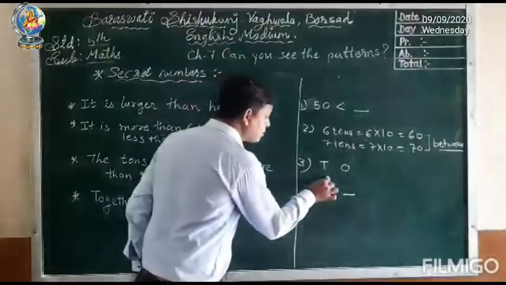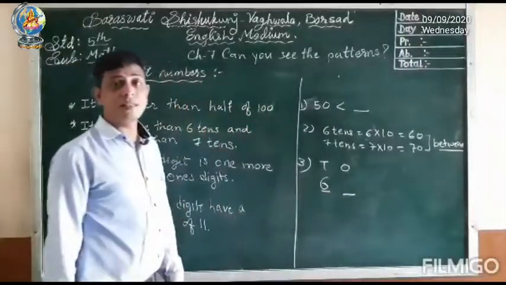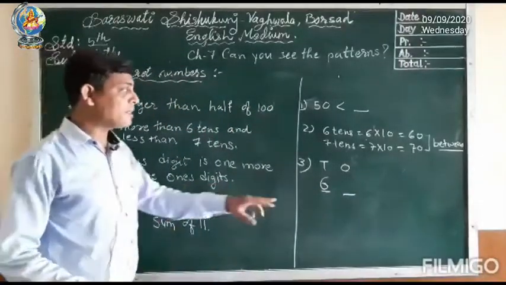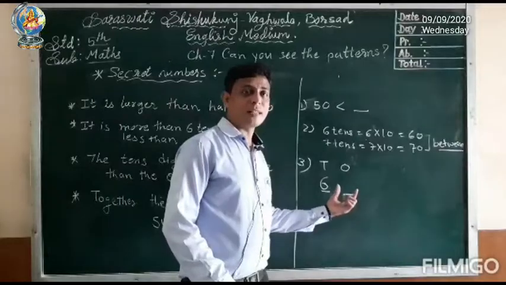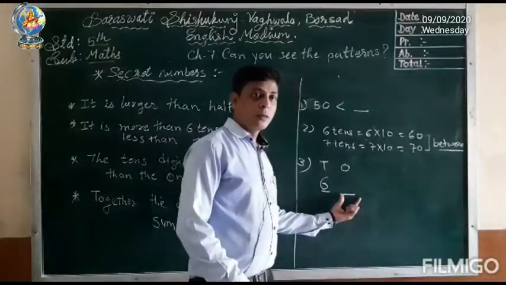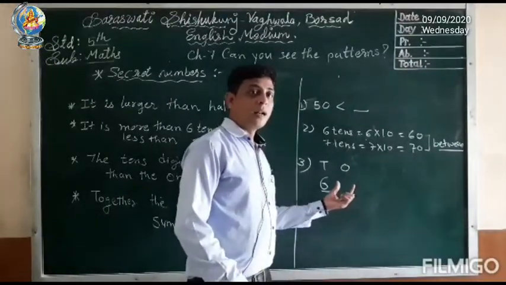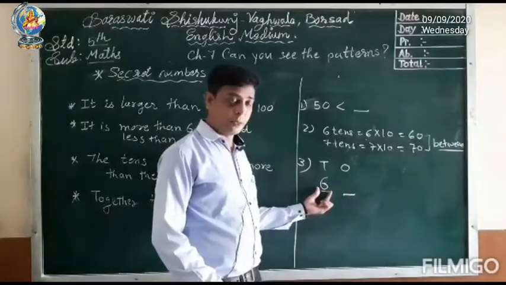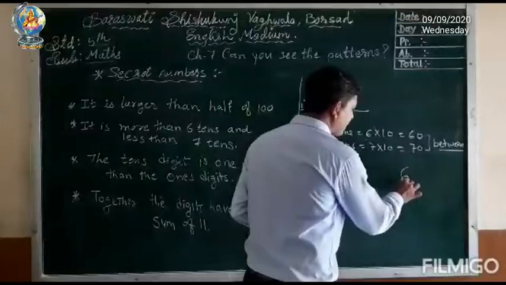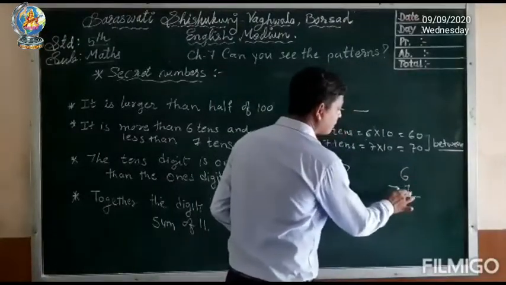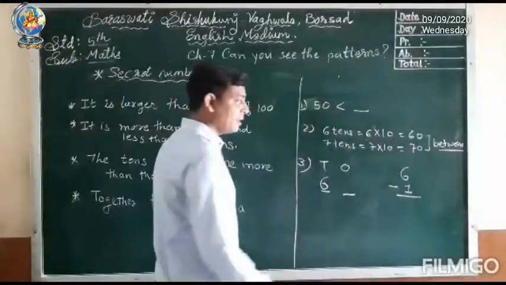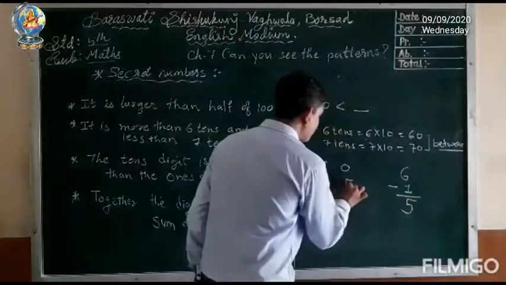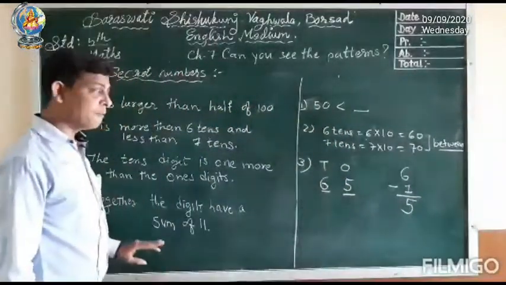So our tens place number must be 6. Whatever answer we get in the ones place will be 1 less compared to the tens place value. So here the tens place value is 6. We have to subtract 1. So what is the answer? Here we get the answer 5. So here the ones place will be 5.